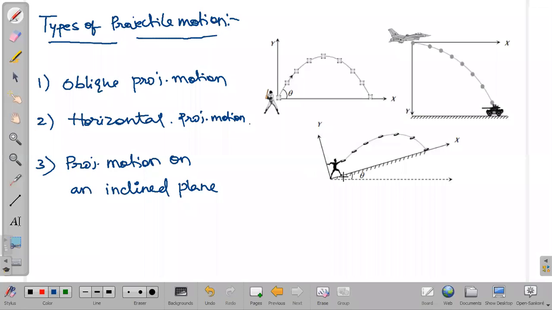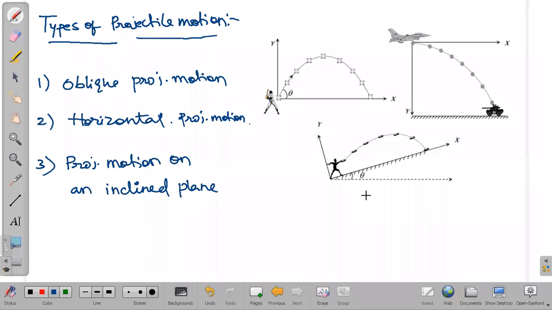And we are on an inclined plane. So it is not horizontal. The plane on which we are standing is already an inclined plane. If we throw something on it, such a motion we call a projectile motion on an inclined plane.